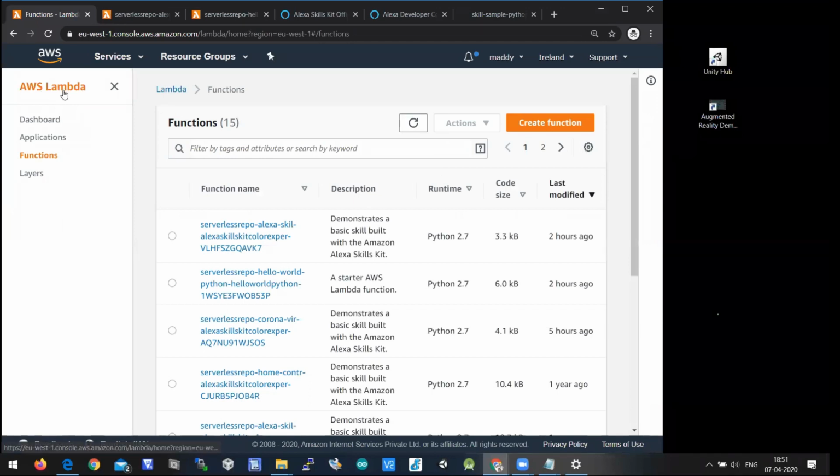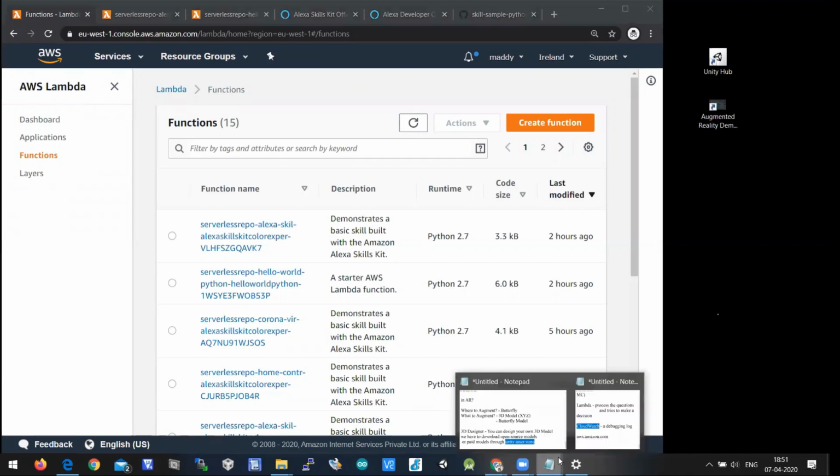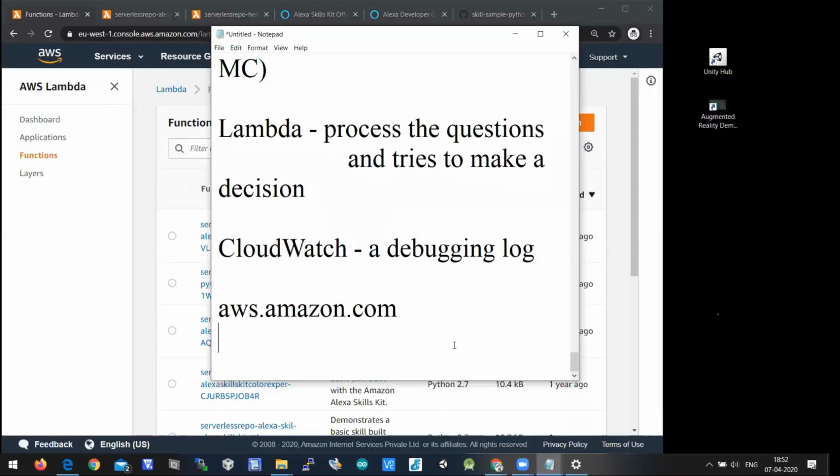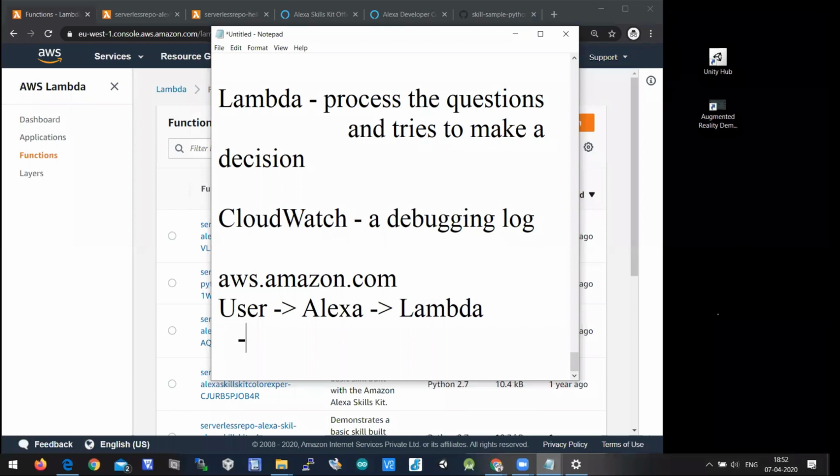So AWS Lambda is a service which is required to process your question which has been asked to Alexa. Okay, if you ask anything to Alexa, it will send that prompt message to this AWS Lambda. AWS Lambda will be processing the question and sends back the answer to Alexa. So when you talk about flow, user sends a question to Alexa. Alexa will send a question to Lambda. Lambda will process the question and sends back the answer to Alexa, and Alexa to user.